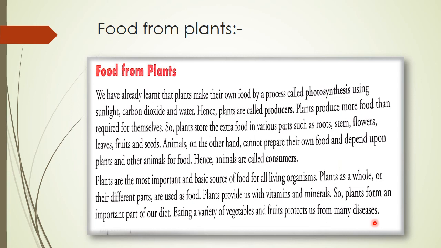Got it? Okay. So here, what it means. Some plants we eat as a whole and some plants we eat their different parts like their leaves, seeds, roots or flowers. Yes or no, children? Yes. As we have learned in the last video, food protects us from various diseases. Do you remember, children? Yes. Okay. If we eat green leafy vegetables, it protects us from diseases like high blood pressure, cancer, etc. Got it?